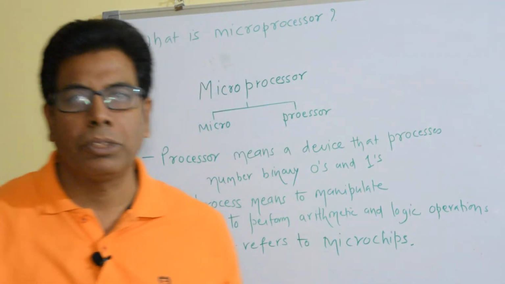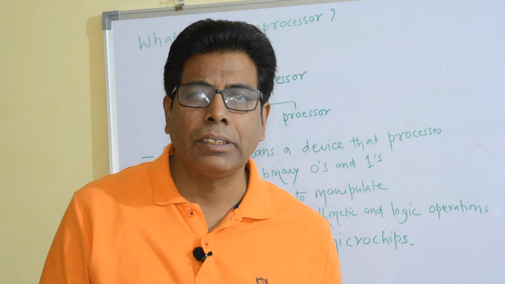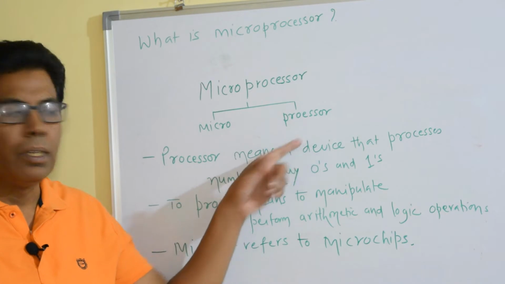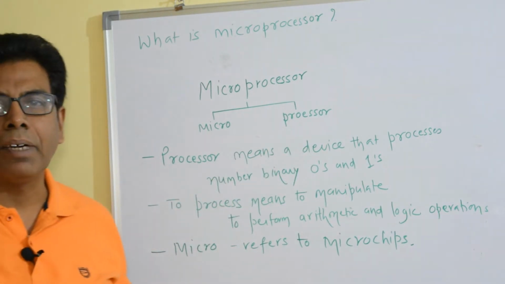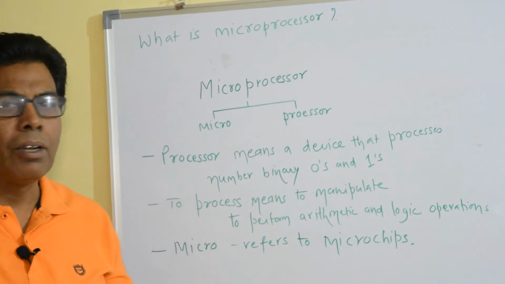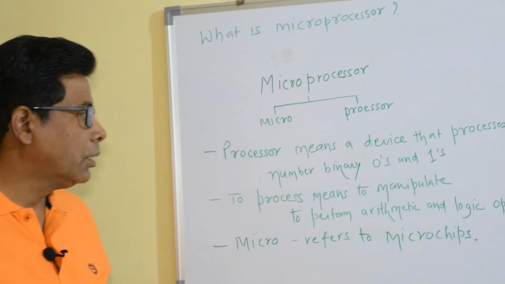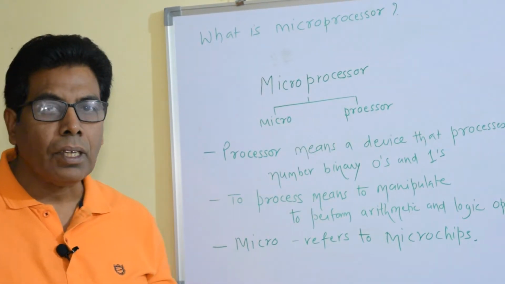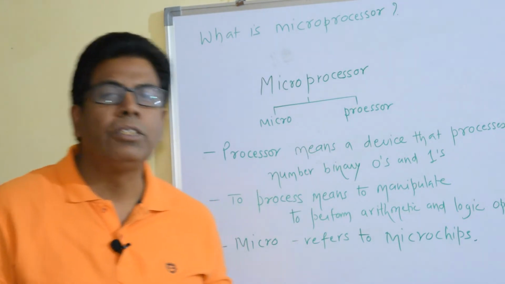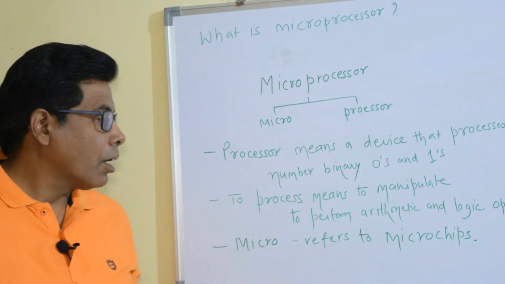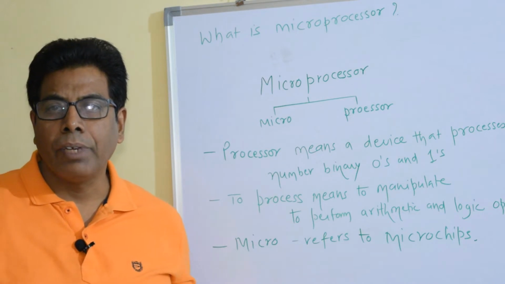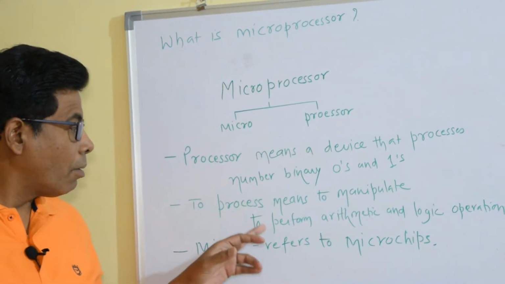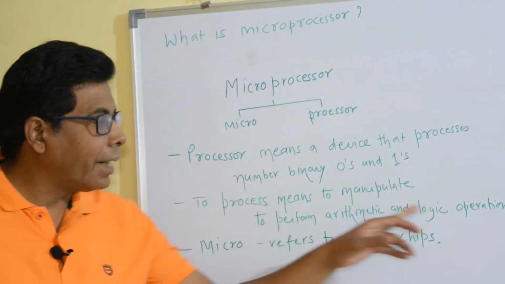Now let us understand what is microprocessor. The word microprocessor comes from the combination of micro and processor. Processor means a device that processes. Now in this context, it means processing binary numbers, zeros and ones. Then to process means to manipulate. And in this context, we are going to process the numbers by performing arithmetic and logic operations.